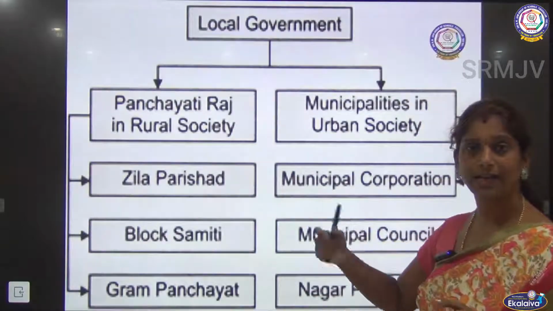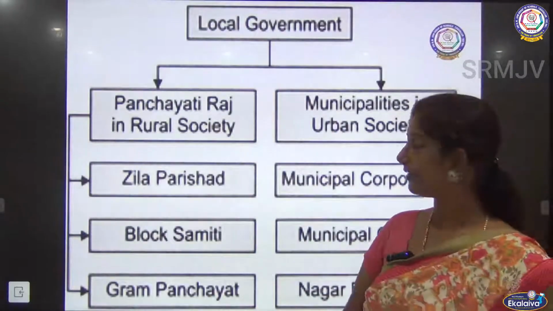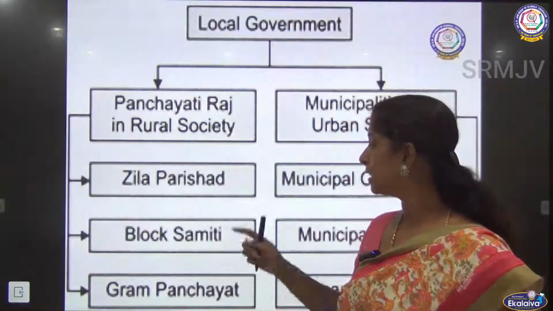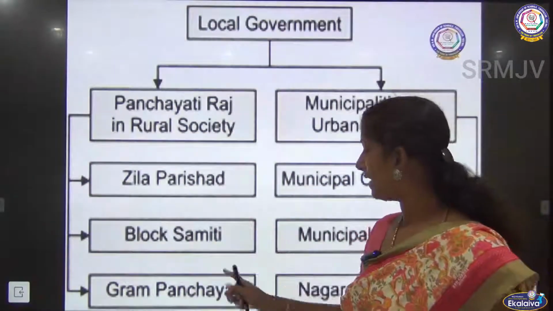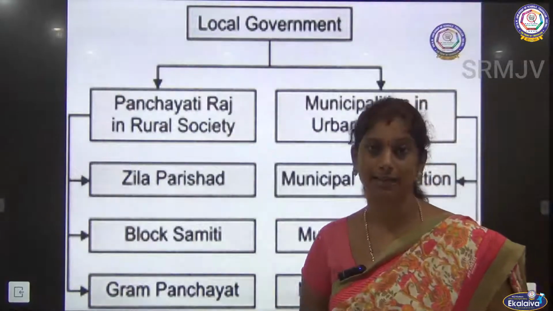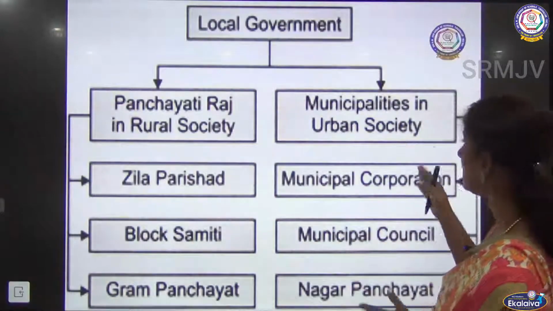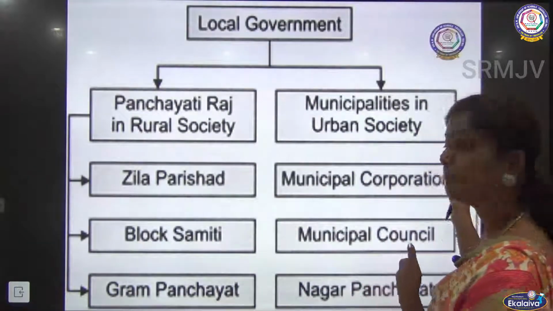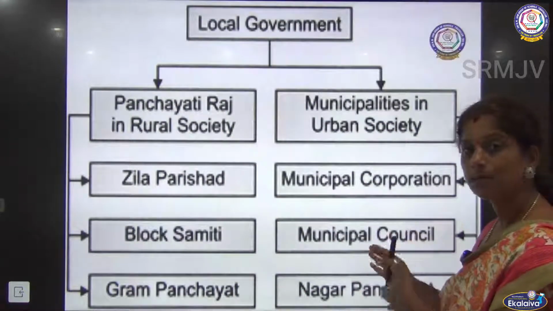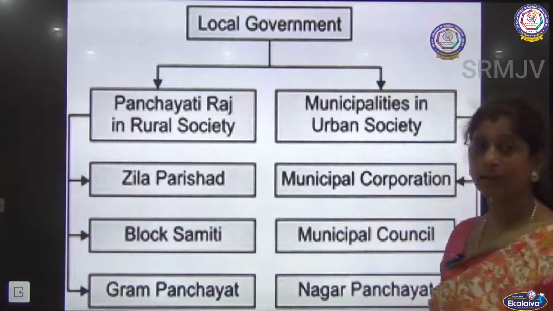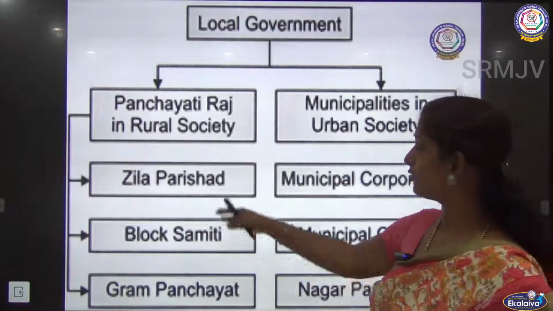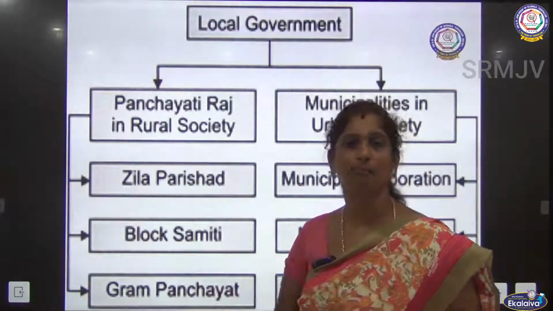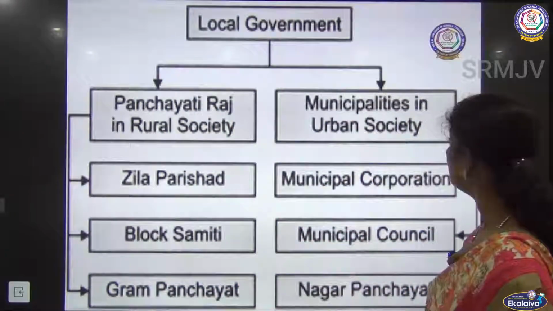This Panchayati Raj is further divided into three: Zila Parishad, then Samiti, then Gram Panchayat. Here you can see this urban body is further divided into municipal corporation, municipal council and Nagar Panchayat. In this lesson we are just going to see what is Panchayati Raj and, in detail, the Gram Panchayat alone, right?